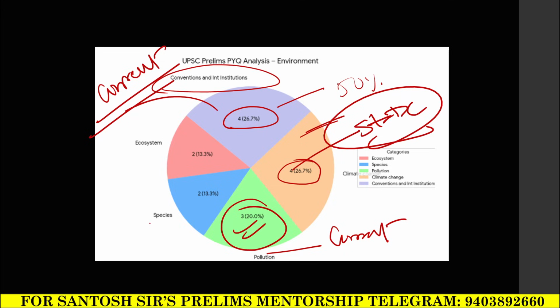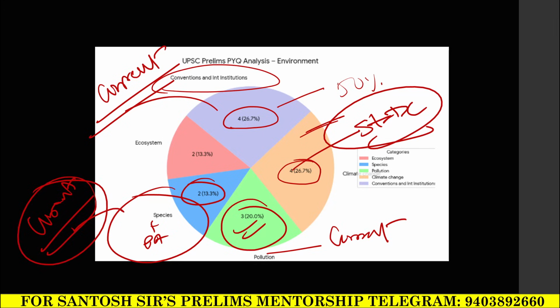Next we have species and protected area. Around 13% of the questions are coming from species and protected area, meaning out of 15, around two questions you can expect from it. This also is mostly current oriented. Those species which are there in the news, generally only those species are asked.